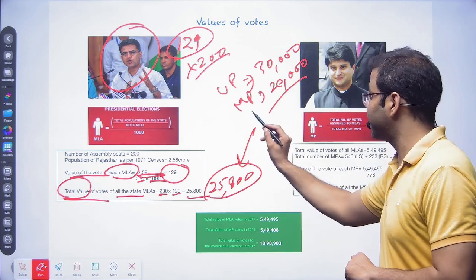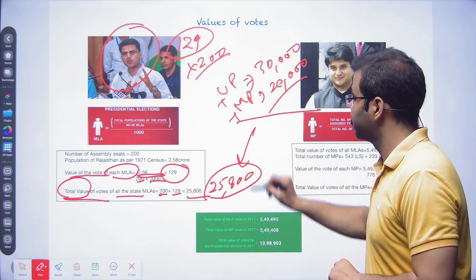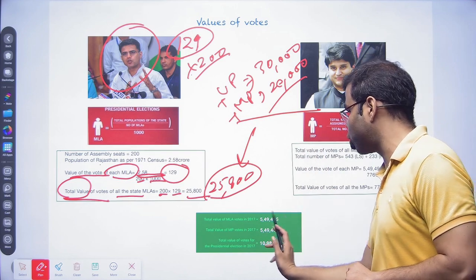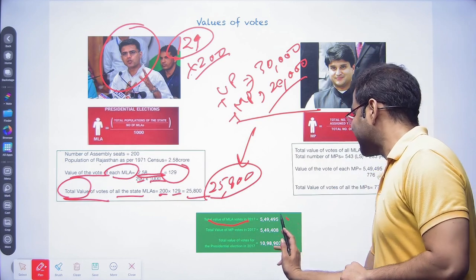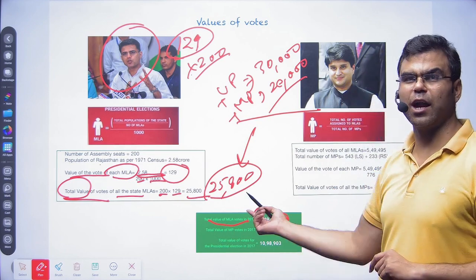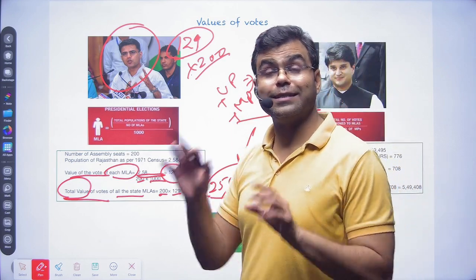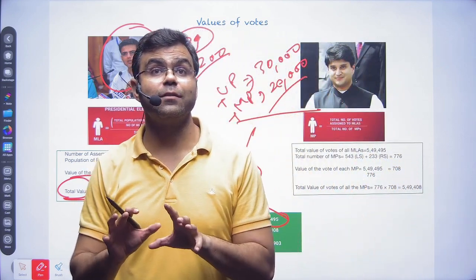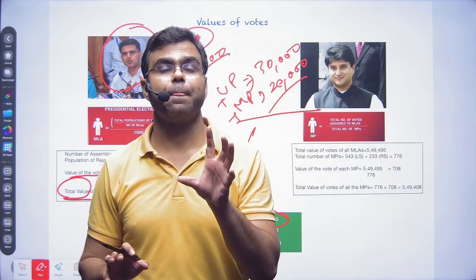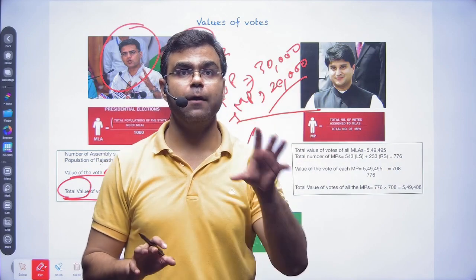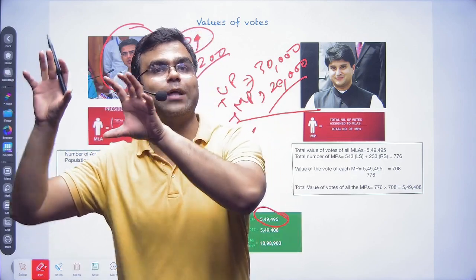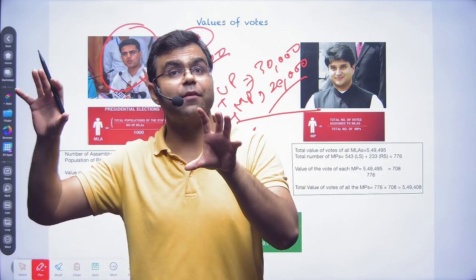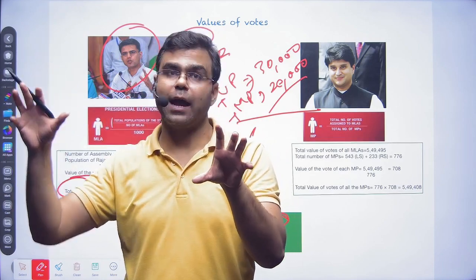What we are going to do is sum them, and then identify the total value of MLA votes. That comes around 5.5 lakh. This is the total value of MLAs of the whole of India. Now, this is going to be equated to the MPs, because MPs come from the whole of India, from every state.